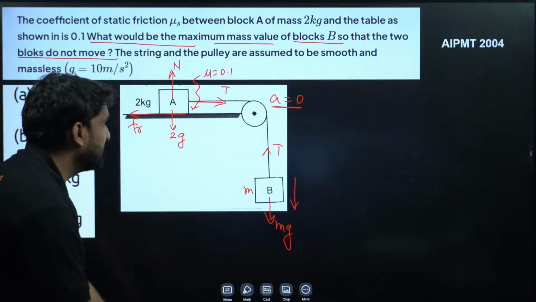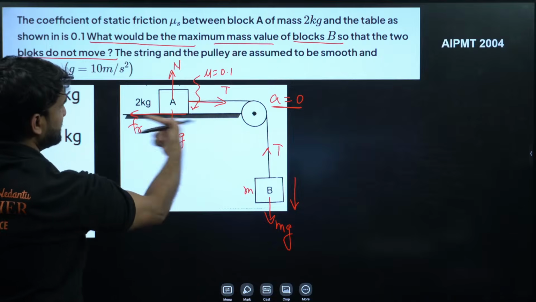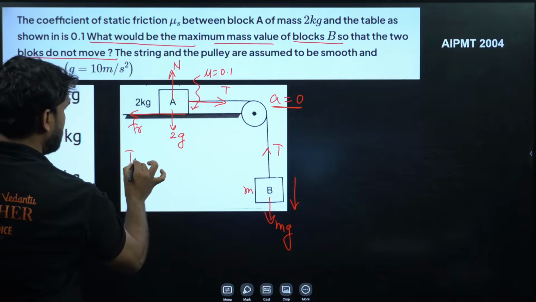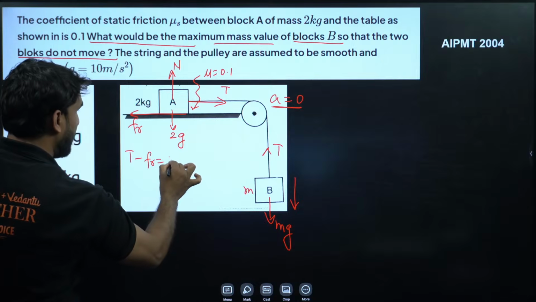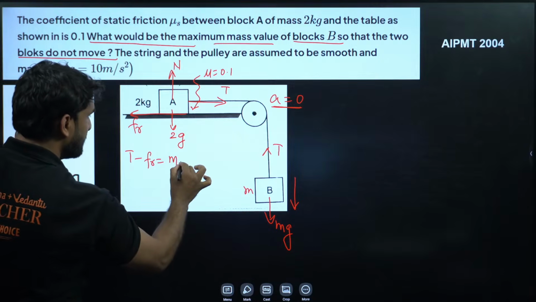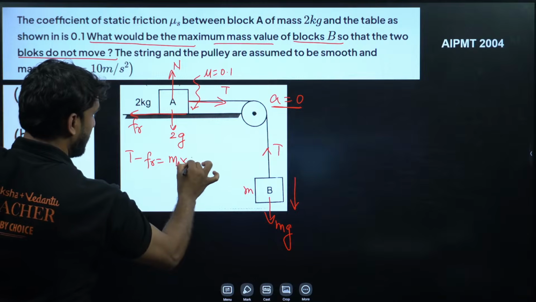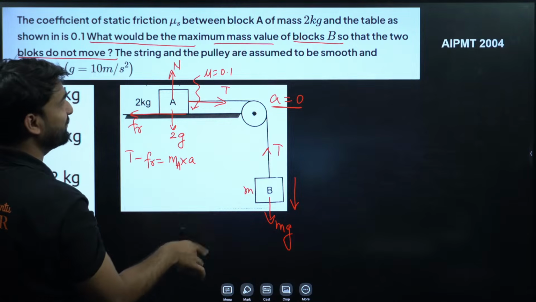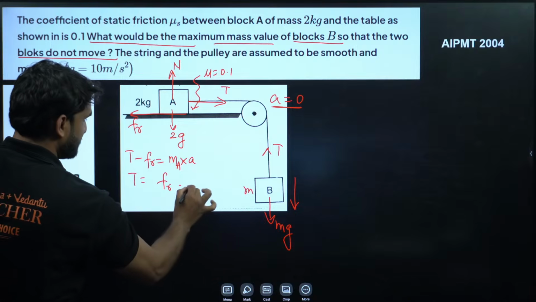Now let's apply the forces here. This is equal to T, and this is friction. So we can write T minus Fr is equal to Ma, where Ma is the mass of block A into a. But if the block does not move, we take 0. So T will be equal to Fr. This is equation number 1.